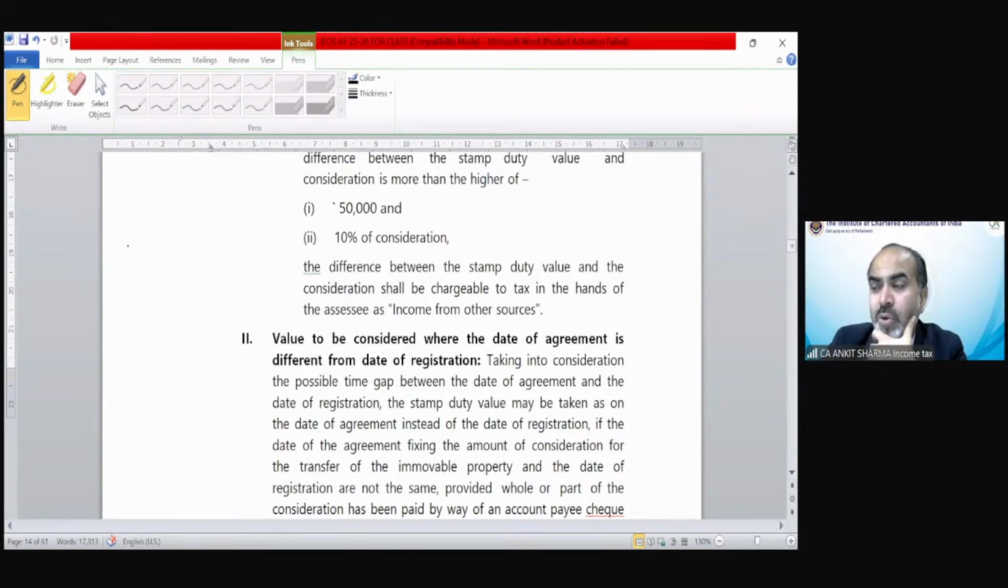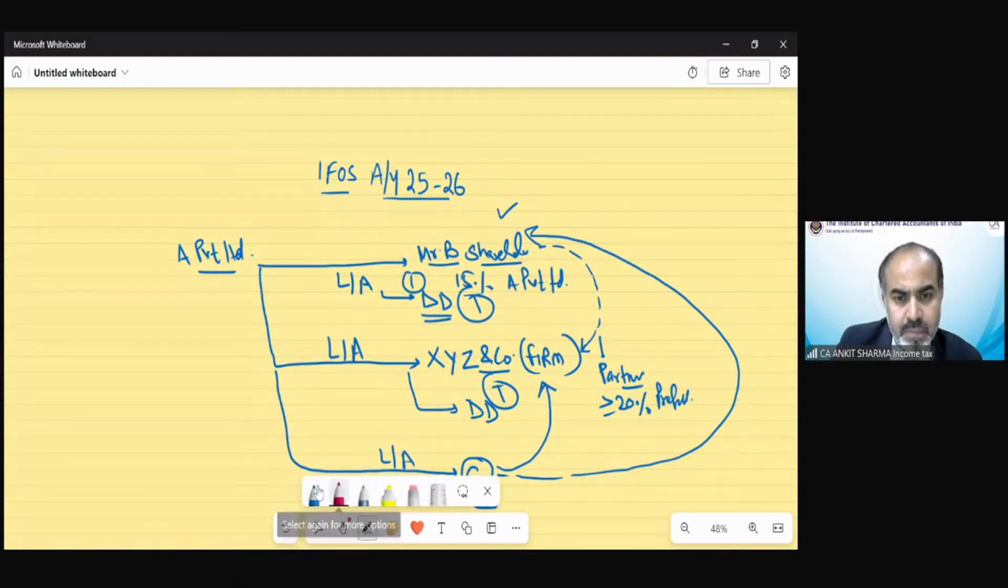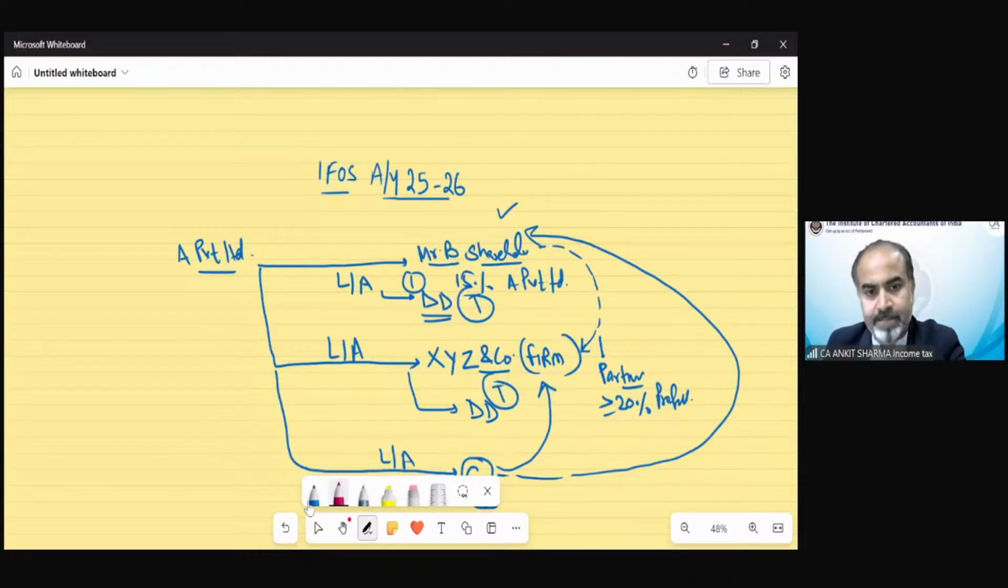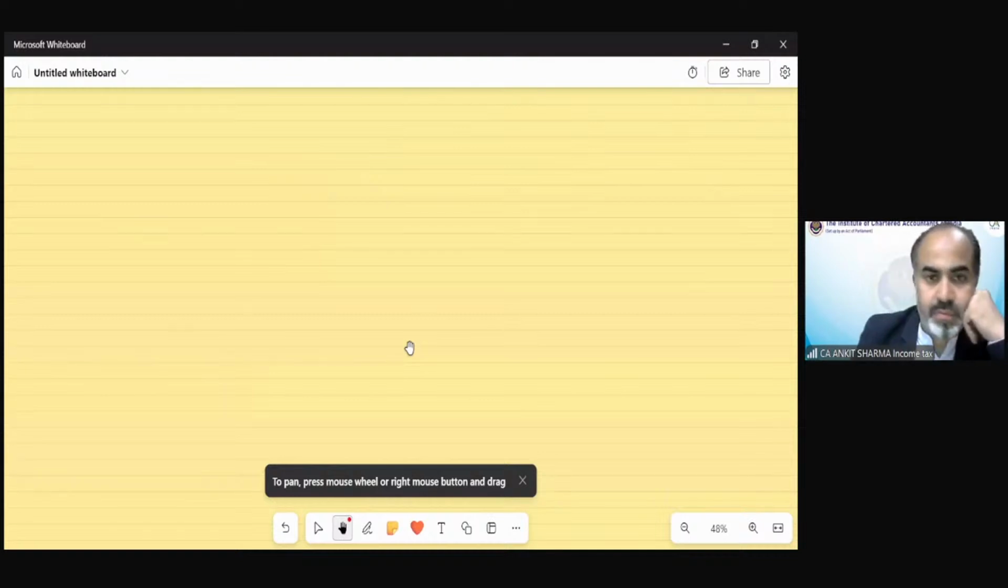Gifts has been divided into two categories. One is monetary gifts and the other is non-monetary gifts. So both are taxable under income from other sources. We have to make a diagram for that. Now the taxability of gifts.